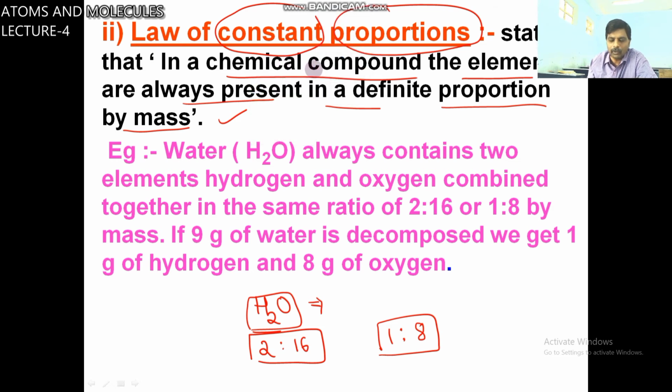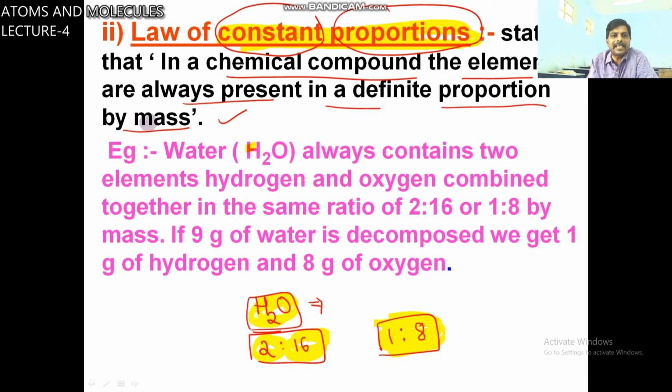So whatever the source of water H2O, the mass of hydrogen to the mass of oxygen is always 1 is to 8. This is called the law of constant proportion.